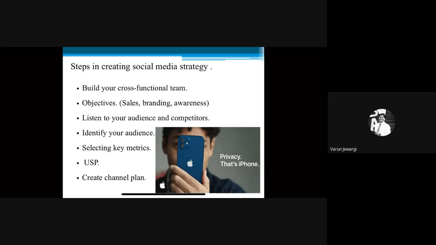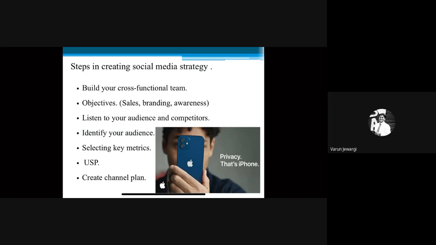You need to identify your exact audience. For example, the audiences on Facebook and Instagram might differ, so you need to choose whether we are going with Facebook or with Instagram.